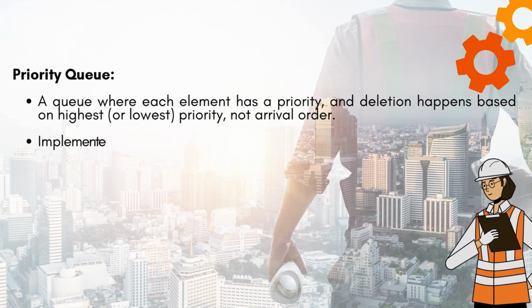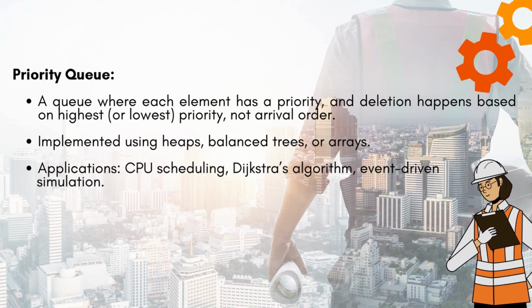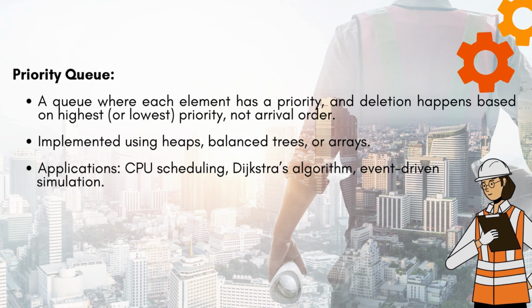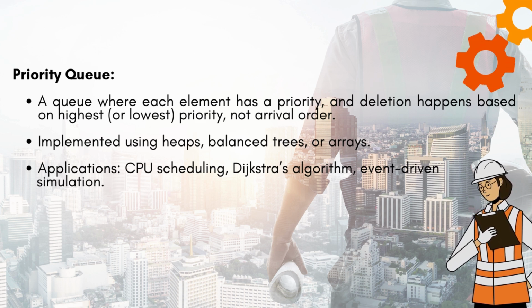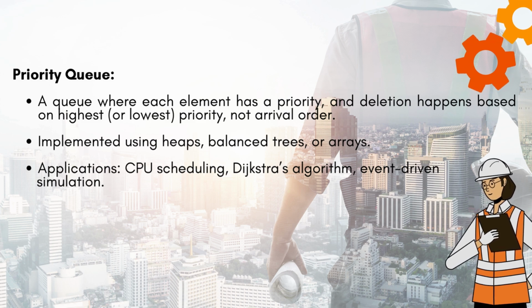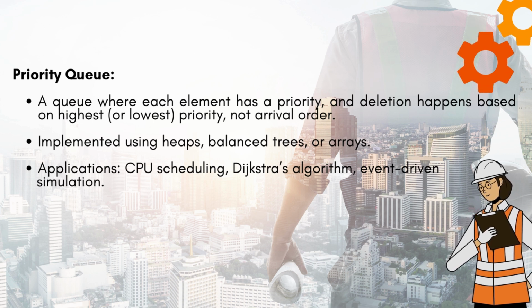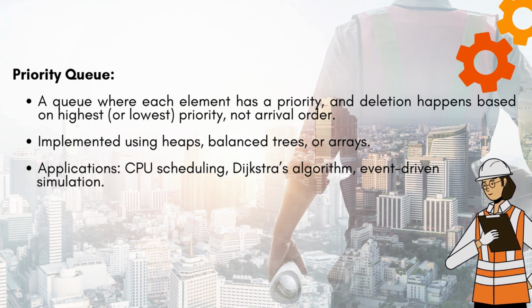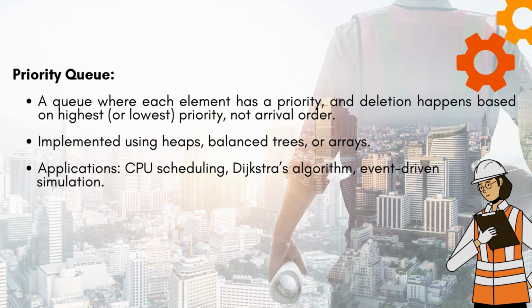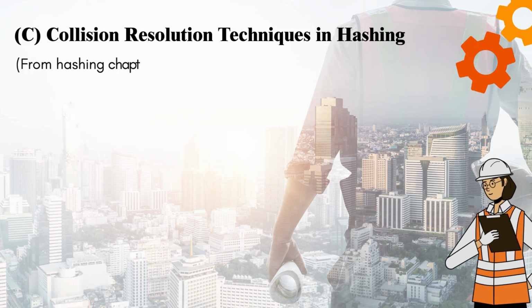Priority queue: a queue where each element has a priority and deletion happens based on highest or lowest priority, not arrival order. Implemented using heaps, balanced trees, or arrays. Applications: CPU scheduling, Dijkstra's algorithm, event-driven simulation.